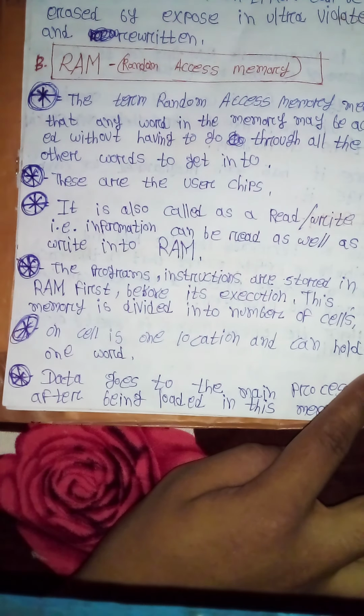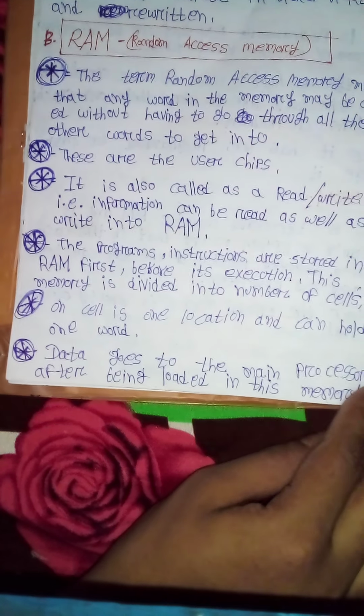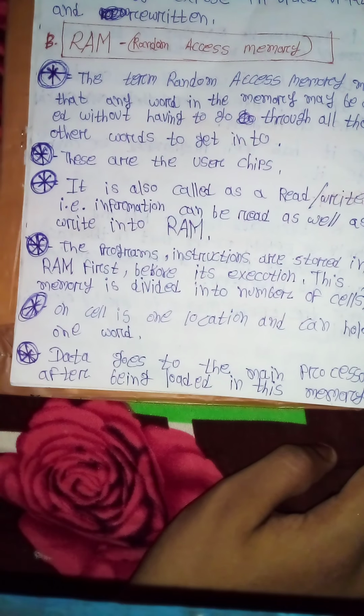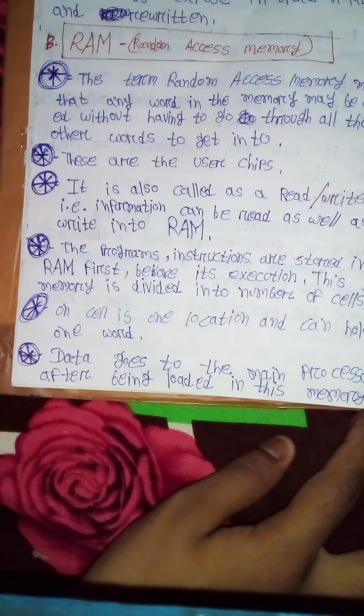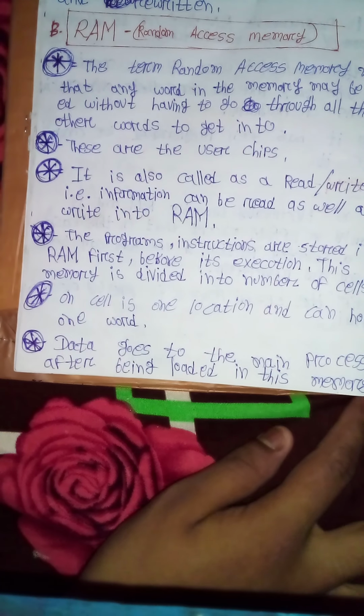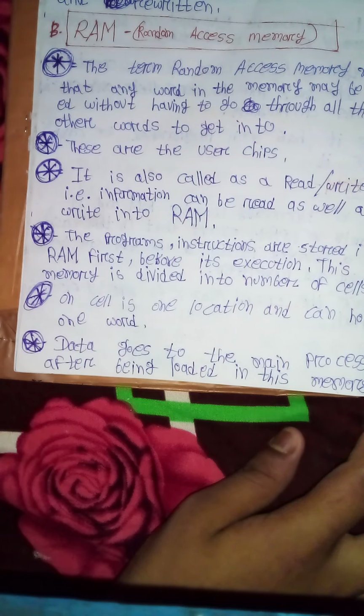This memory is divided into a number of cells. One cell is one location and can hold one word. Data goes to the main processor after being loaded into this memory.